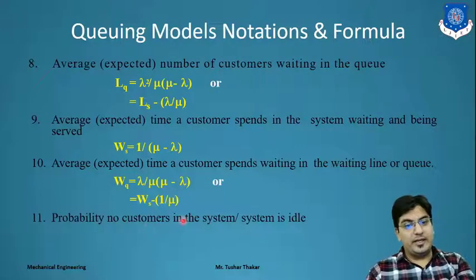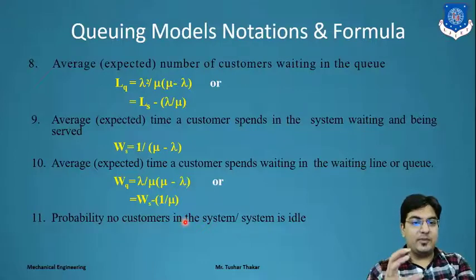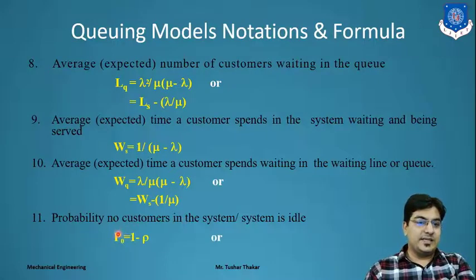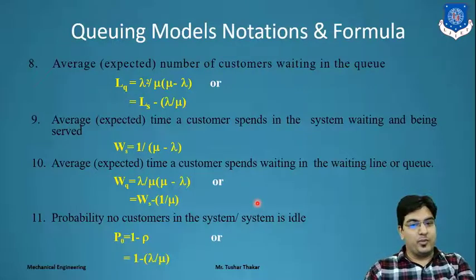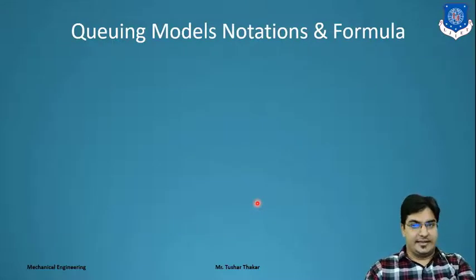Next is the probability of the number of customers in service, that is, the probability that the system is idle. So P0 is denoted by 1 minus rho. Rho means the traffic intensity, so we can also write it as 1 minus lambda by mu. Why lambda by mu? Because rho, the traffic intensity, is equal to lambda by mu. So we can use the same equation for finding the probability of customers in the system.